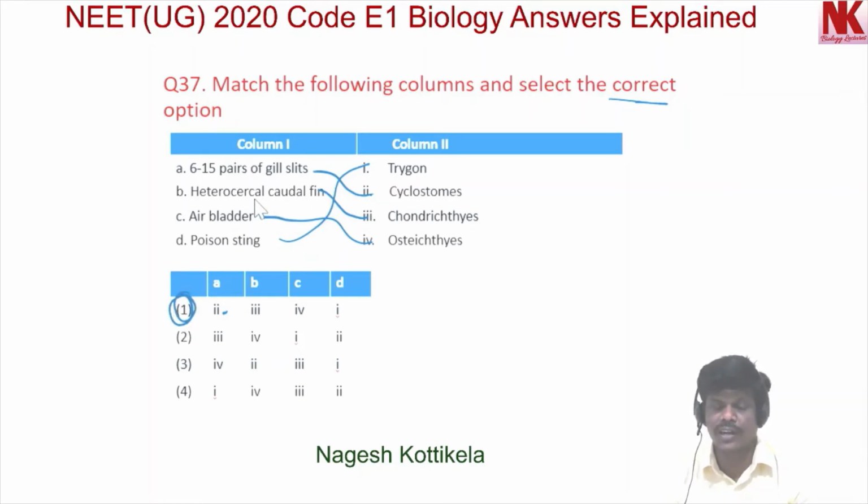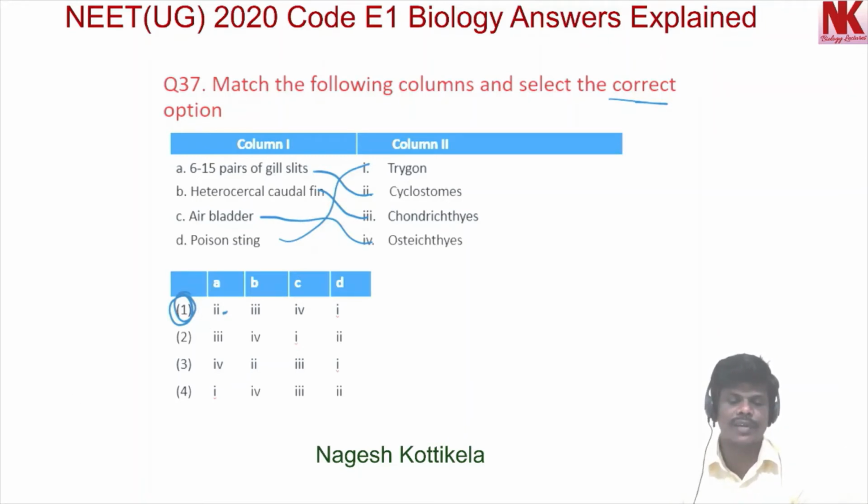And if we check the other statements, characteristic features in the organisms, B, heterocercal caudal fin should be in chondrichthyes, so it is 3, correct. Air bladder, osteichthyes, right, and poison sting, trigon. Yes, so the right option for this question is option number 1.